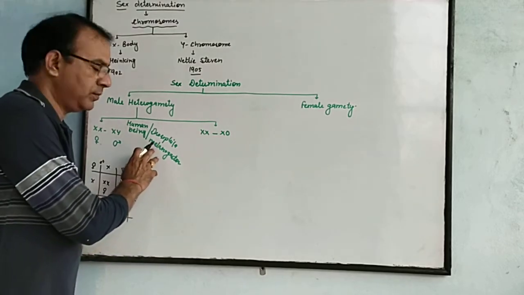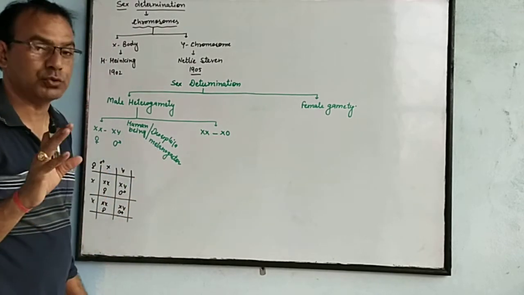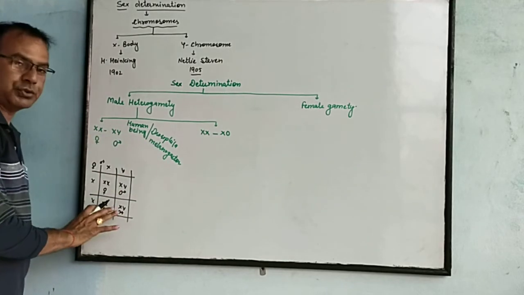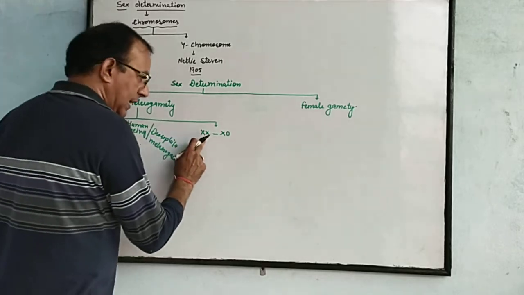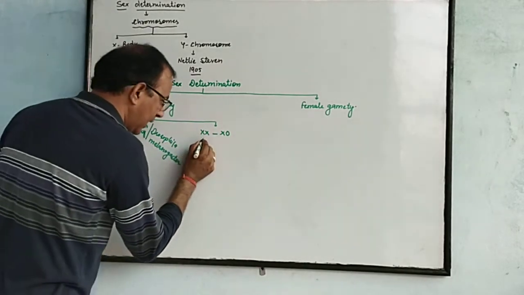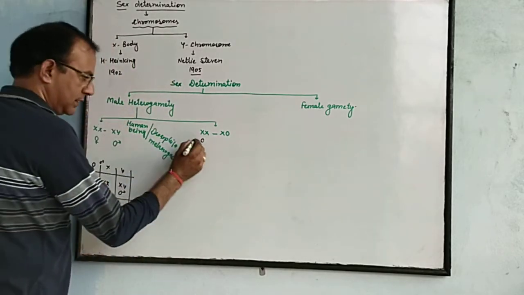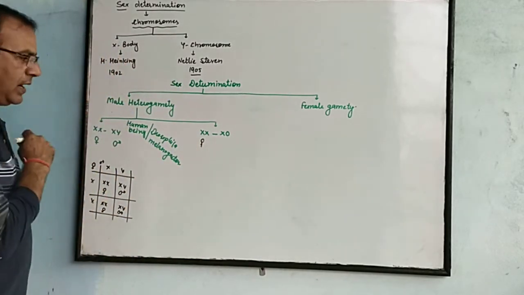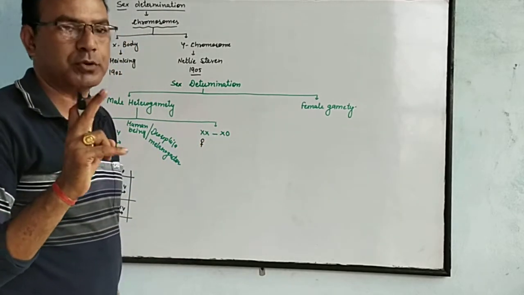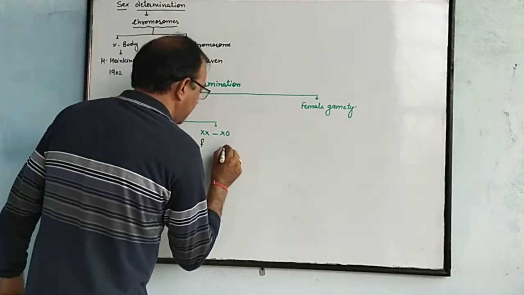In sex determination, Drosophila melanogaster is also used in another technique, but mostly this technique is used. And the second one is XX and X0. It means a female contains similar types of gametes. This is the female. And the male contains one less, meaning X0. It means the number of chromosomes is one less. This is the male.